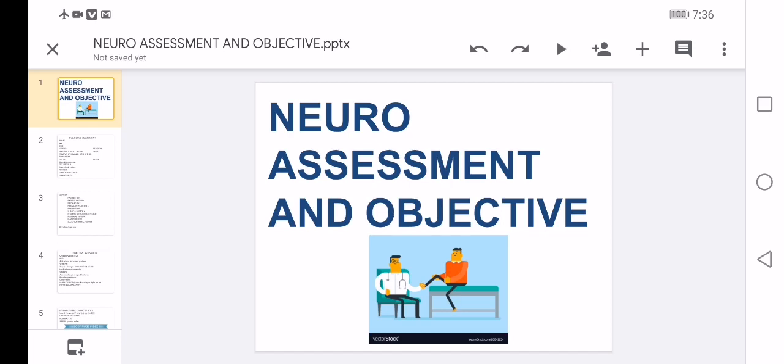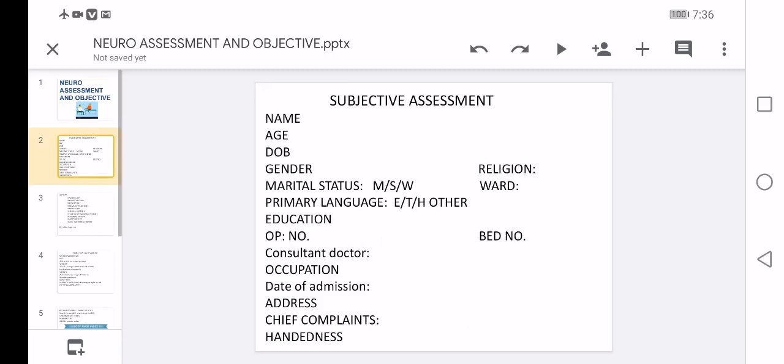Today we'll learn an important topic on neuro assessment. It has two parts: subjective assessment and objective assessment. The subjective assessment tells about what the patient tells, it means what he speaks, and the objective assessment tells about what the therapist can do, the examination to the patient. In subjective assessment, before entering the actual assessment, there are certain data to be collected, and it is as follows.